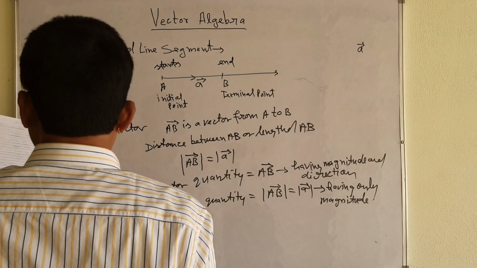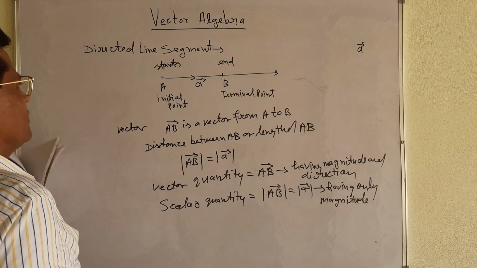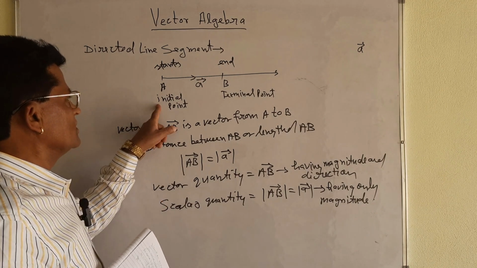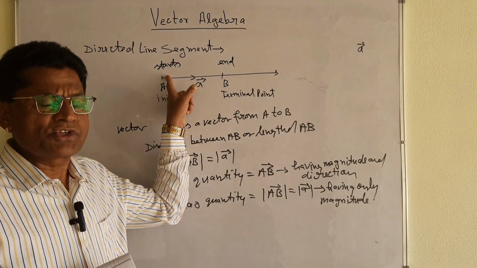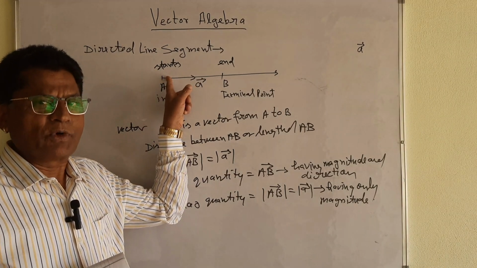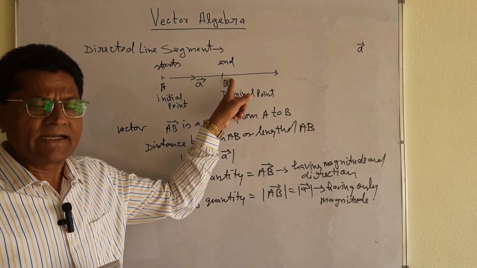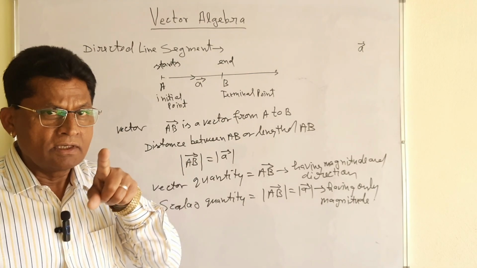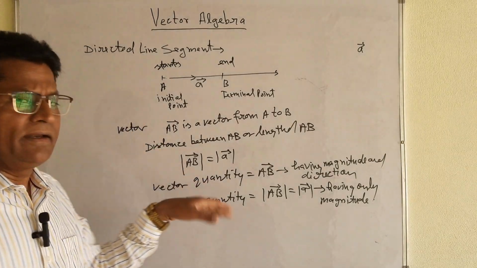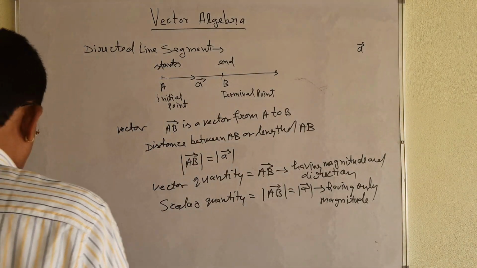Let me take the position vector of a point. Now I will take the position vector of these 2 points, you must keep in mind: initial point and terminal point. From where you are going to start, that is the initial point. And at which you are going to finish, that end point is the terminal point. Both the things we will take. We will take an initial line as well as a terminal line. That is why see carefully.